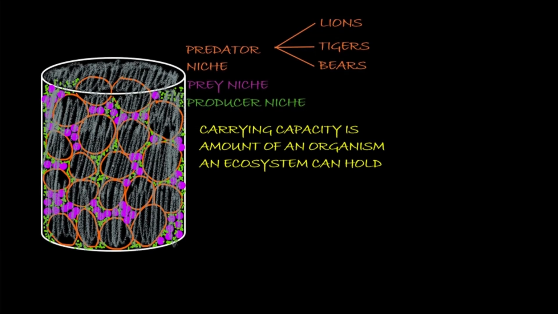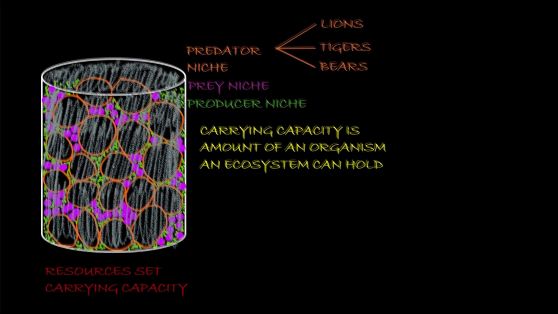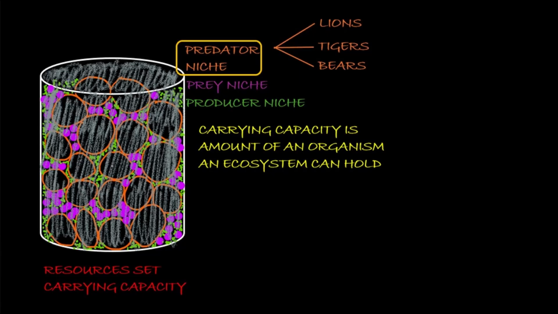But the carrying capacity, then, is the amount of any organism that an ecosystem can hold. So our ecosystem here has a set carrying capacity. It has a maximum number of predators that it can hold, and a maximum number of prey that it can hold, and a maximum number of producers that it can hold. And what sets that maximum, then, is the resources. Let's think about a predator. What are the resources that the predator has to worry about? Well, food. That's the main one.